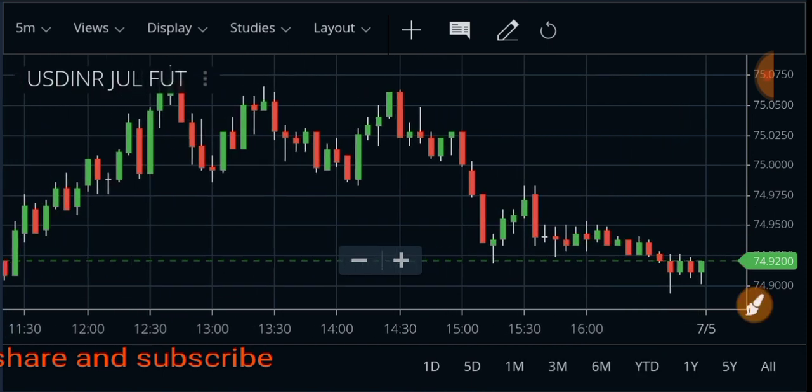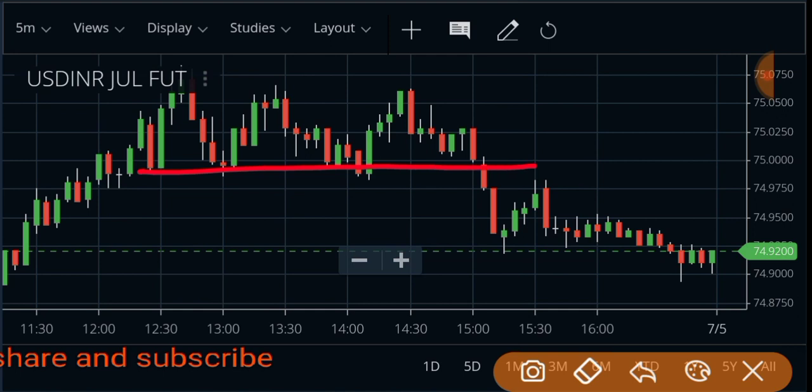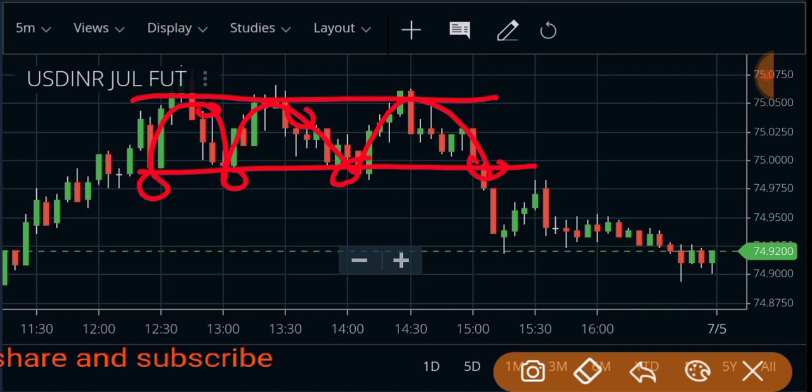Got it, friends? There is a bottom formation 1, 2, 3 and 4. It means support tested 4 times, resistance tested 1, 2, 3 times, right? 3 times.